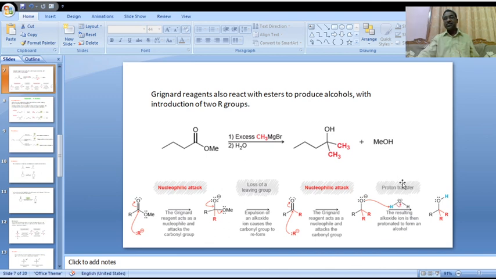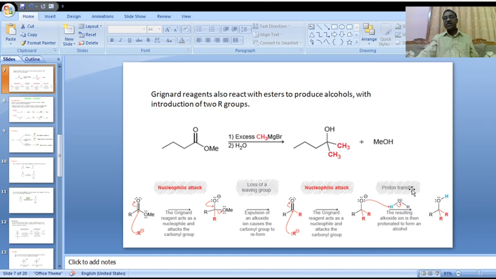That's why the protonation with water is done in the last step, where the O minus alkoxide abstracts hydrogen from water, leaving OH minus.